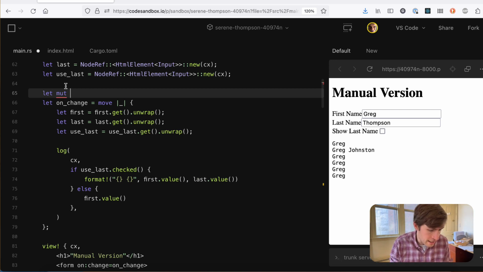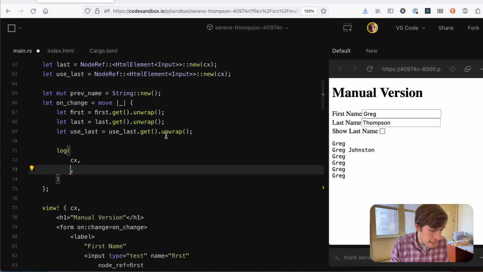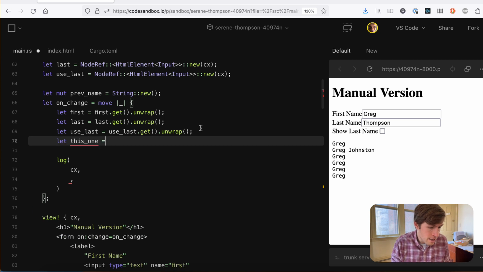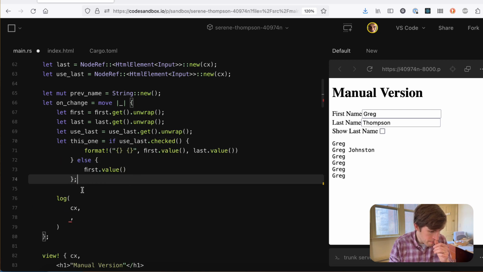So we can say something like let mut prev name equals String::new. And we're lucky, we don't even have to do interior mutability or an Rc here or anything because we only have the one event listener, right? Which is the reason to do it in one event listener. And then we're going to have to pull this out, right? So we'll say, let this one equals that whole thing.